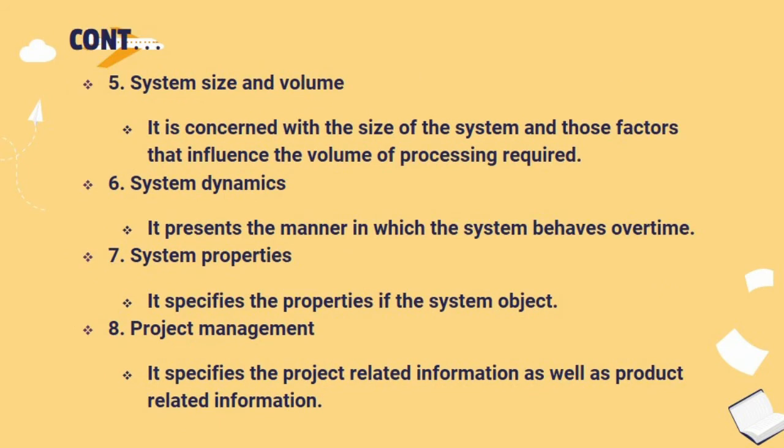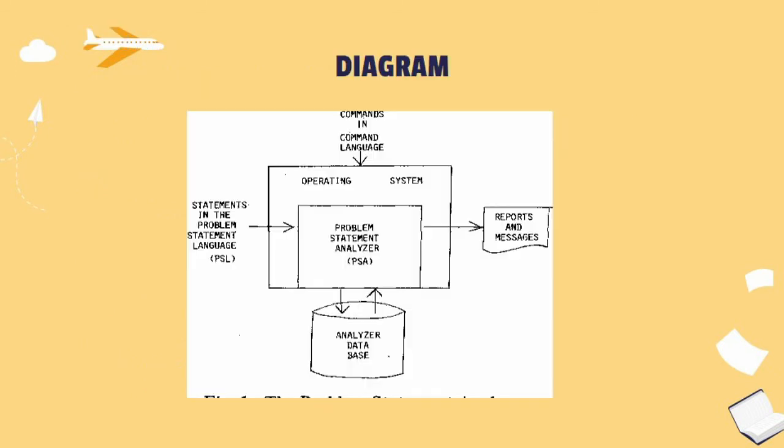Fifth one, system size and volume. It is concerned with the size of the system and those factors that influence the volume of processing required. Sixth one, system dynamics. It presents the manner in which the system behaves over time. Seventh one, system properties. It specifies the properties of the system objects. Eighth one, project management. It specifies the project related information as well as product related information.